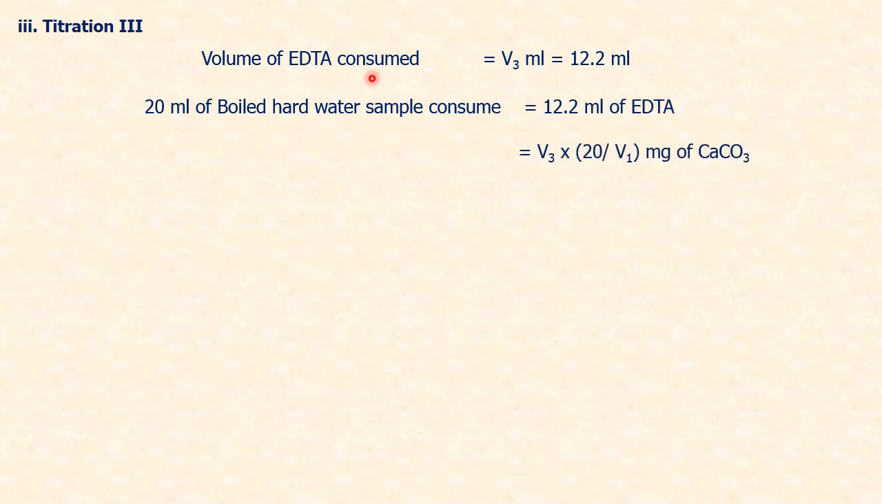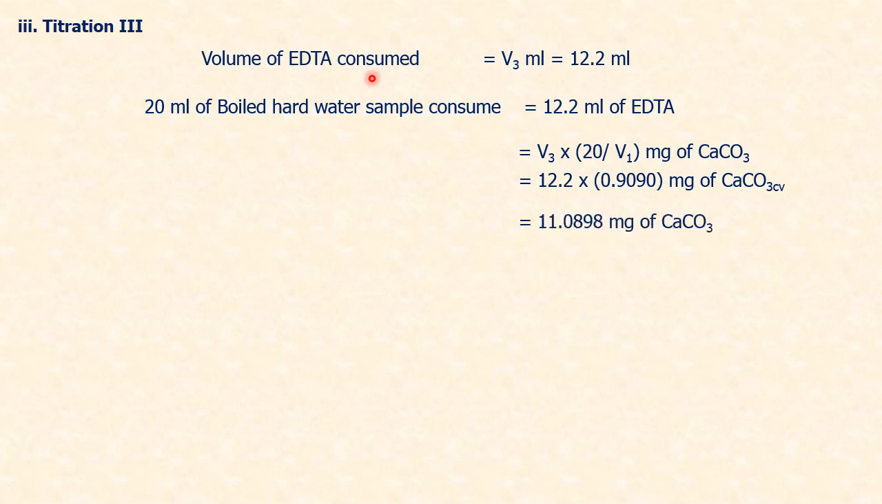Titration 3. Volume of EDTA consumed is V3 ml, which is equal to 12.2 ml. 20 ml of boiled water sample consumed 12.2 ml of EDTA, which is equal to V3 into 20 by V1 milligram of calcium carbonate equivalent, which is equal to 12.2 into 0.909 milligram of calcium carbonate equivalent, which amounts to 11.0898 milligram of calcium carbonate. So this value is for 20 ml.